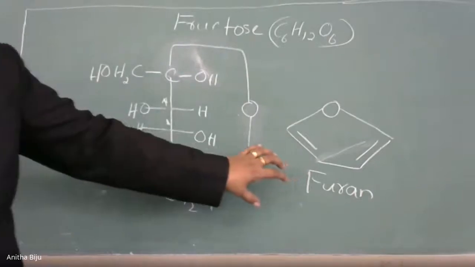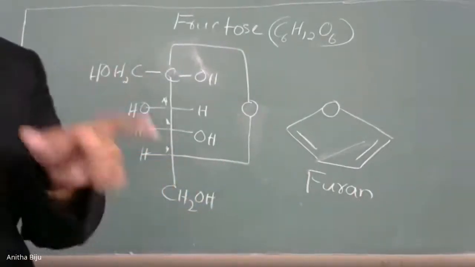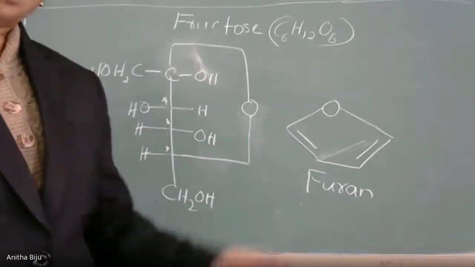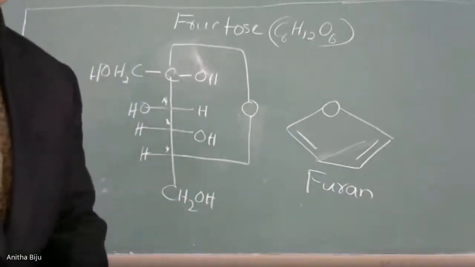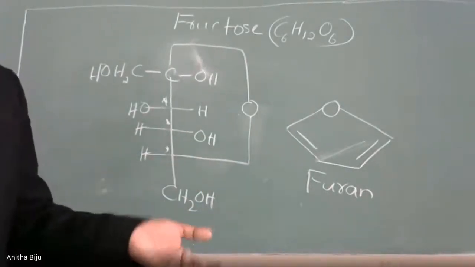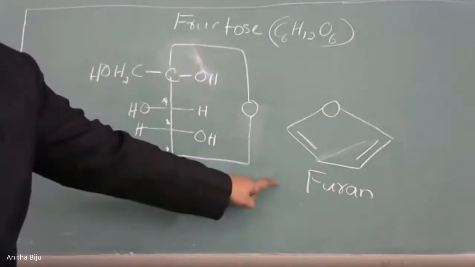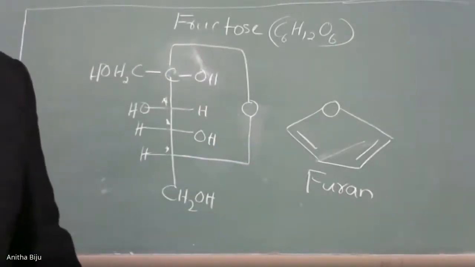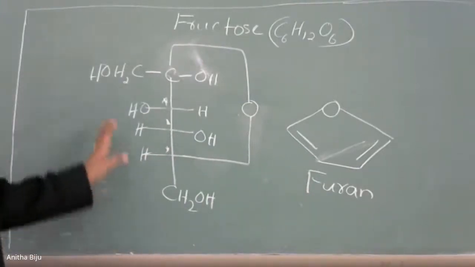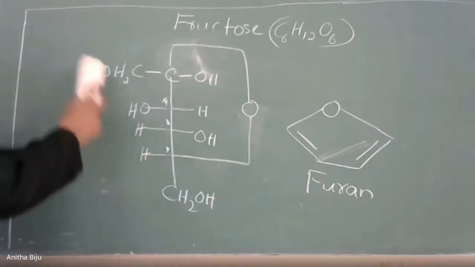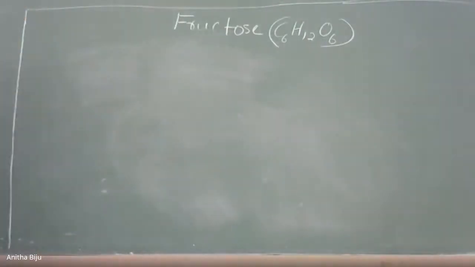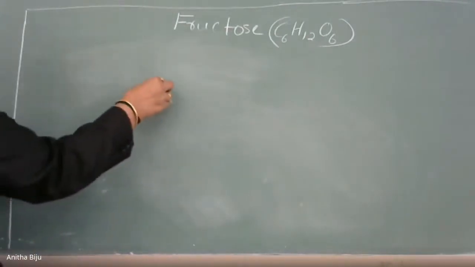So that's why we can say alpha D fructose and beta D fructose, just like that of glucose. In glucose, we have alpha D pyranose because the structure is taken from pyran. Here the structure is taken from furan, so the structure is called a furanose structure. Now let us draw the furanose structure of fructose. I hope you have completed all these. So you can draw the structure.